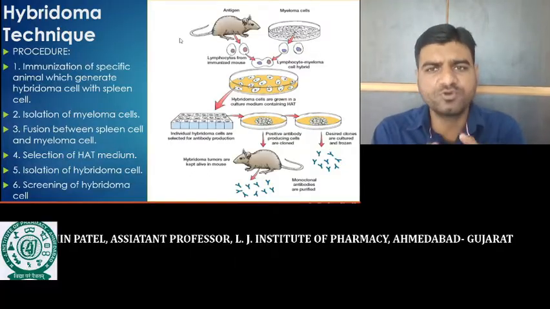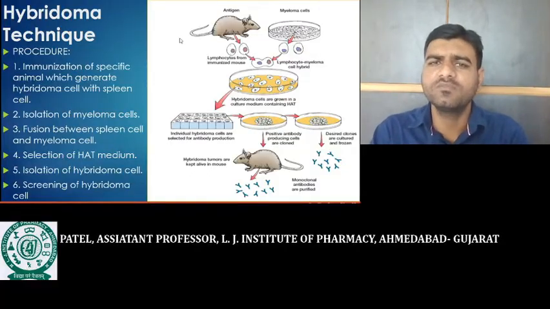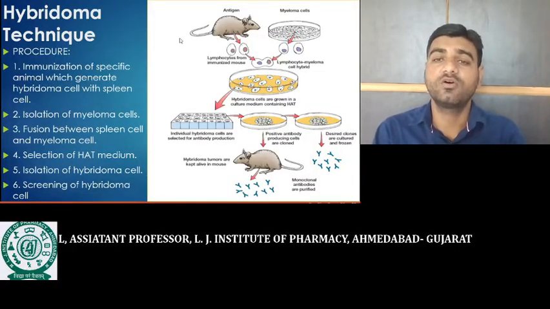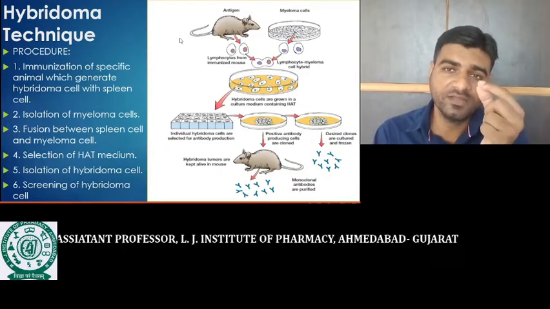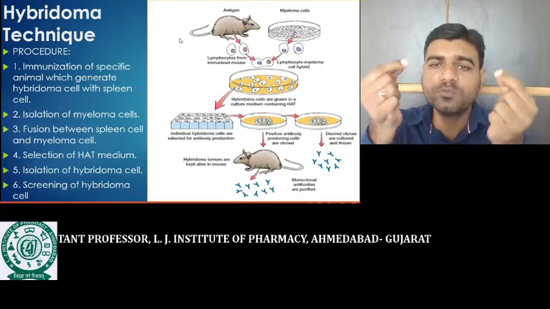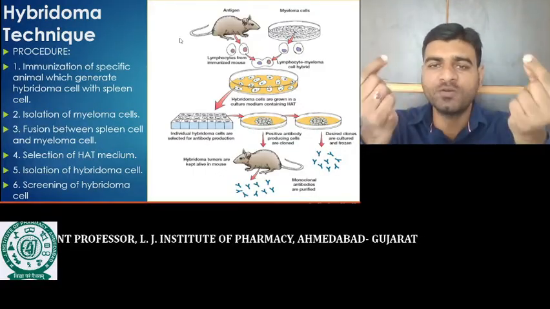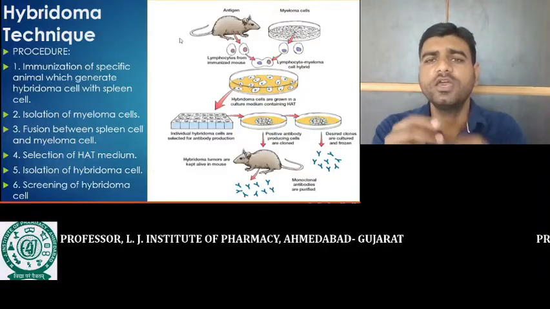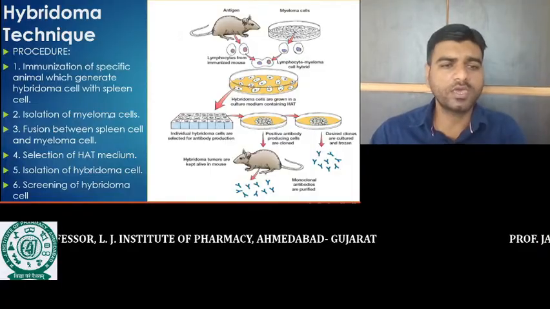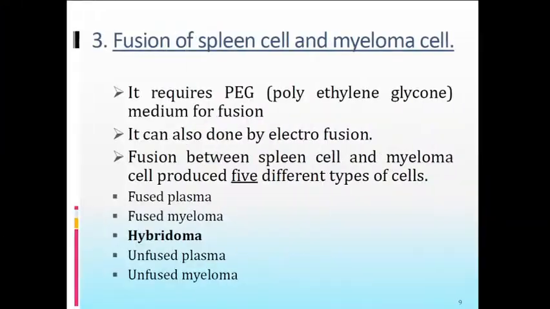Now when this fusion process is initiated, all the cells undergo the fusion process. Every time one lymphocyte cell and one myeloma cell undergo fusion. Sometimes two lymphocyte cells also undergo fusion, and two myeloma cells also undergo fusion. So different fusions occur, and that's why the same type of cell is not produced. When the fusion occurs, a total of 5 different types of cell are produced.